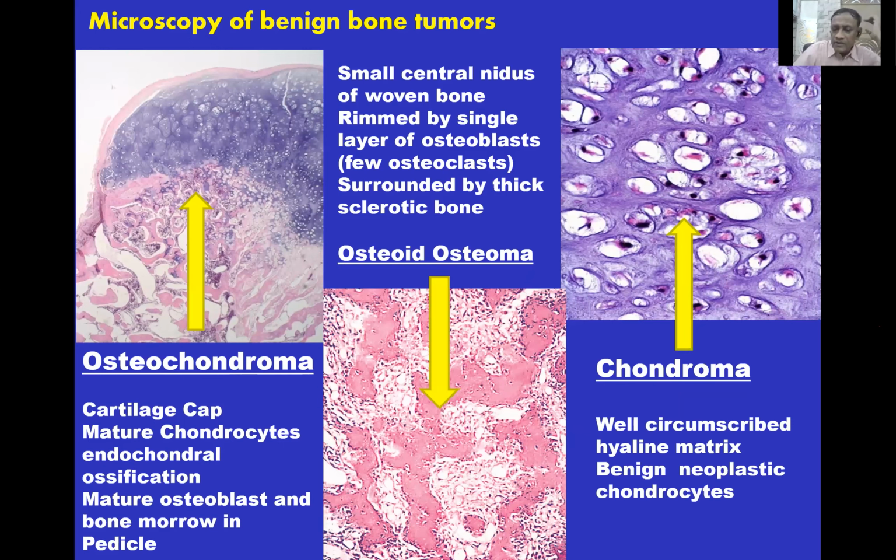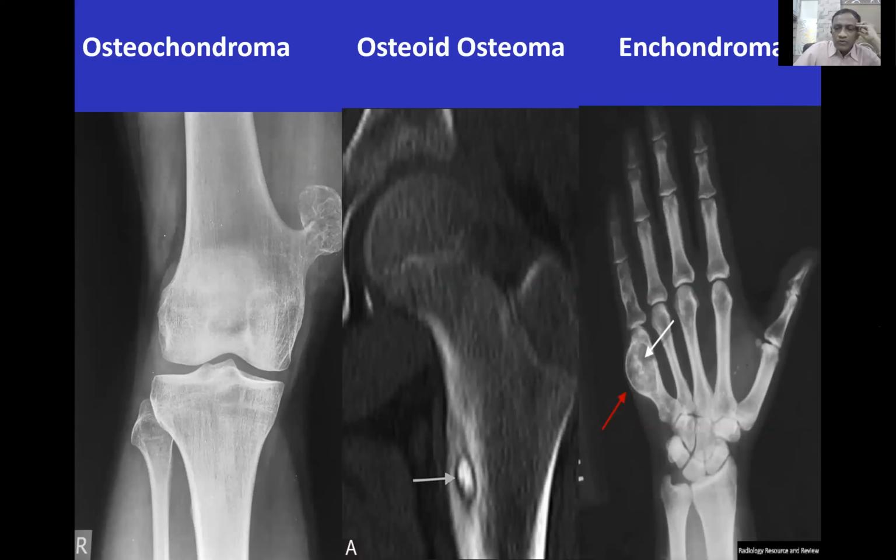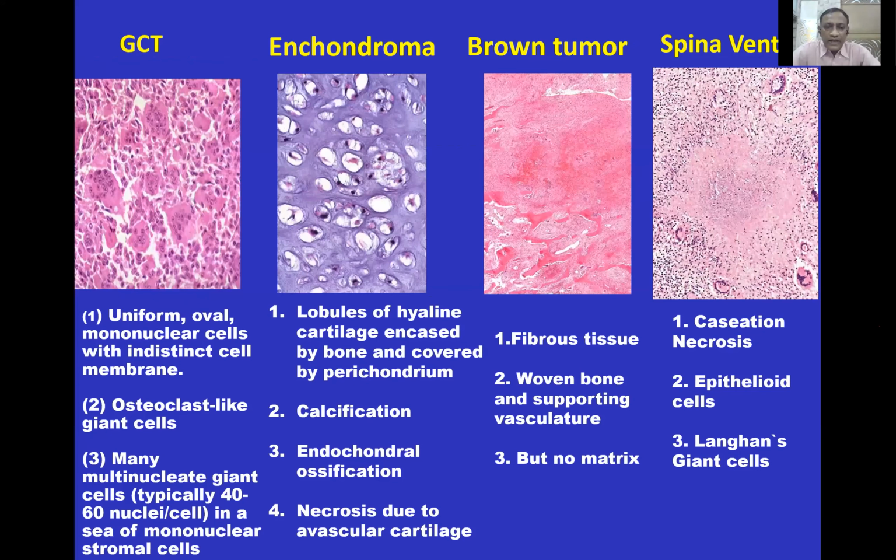Radiologically, this is a radiological picture of osteochondroma, osteoblastoma, and enchondroma. Sometimes you may be asked about differentiation of different tumors of the hand, like giant cell tumor, enchondroma, brown tumor of hyperparathyroidism, or spina ventosa, also called tuberculous dactylitis. So how do you differentiate?